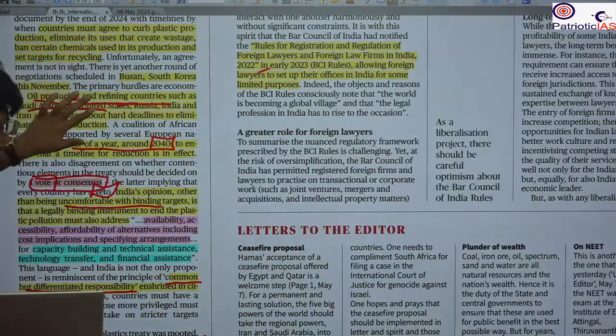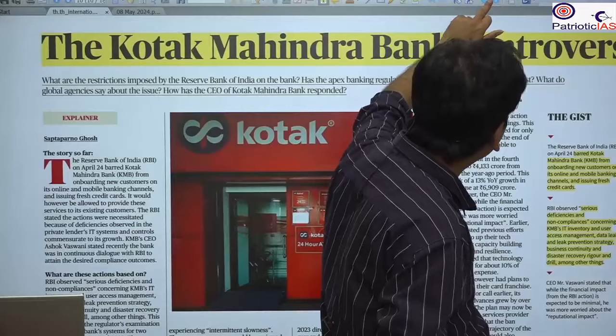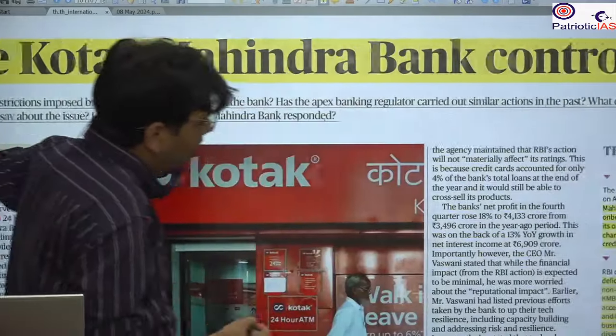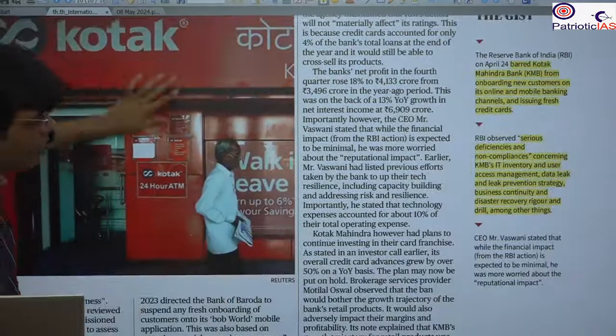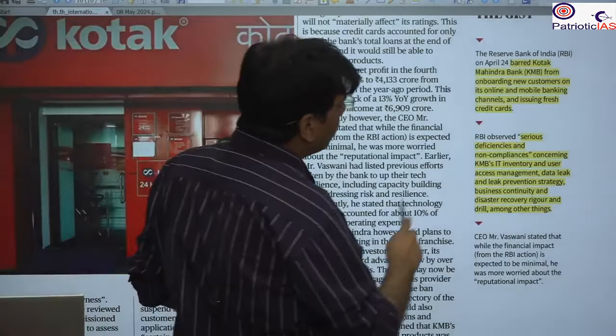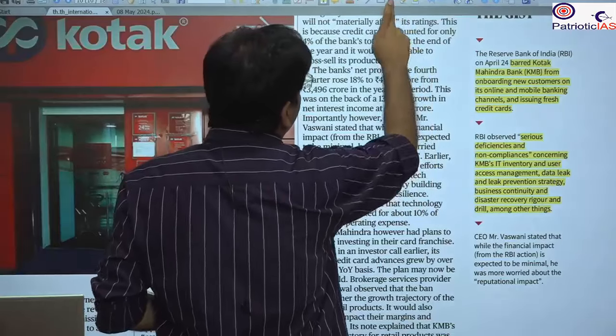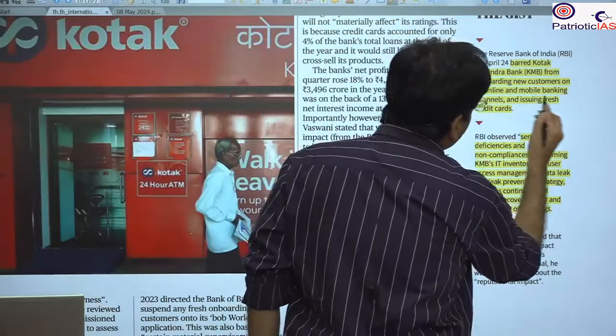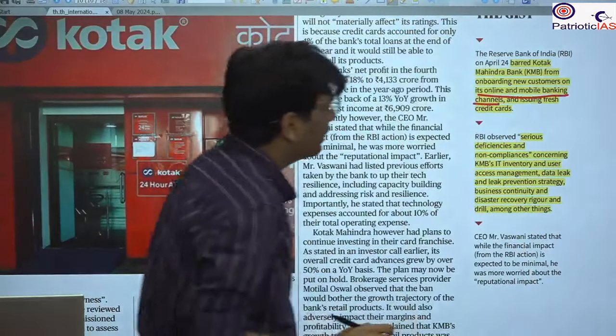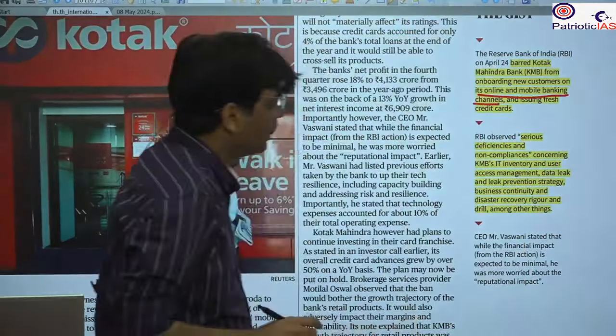The next important news that we are going to cover is the Kotak Mahindra Bank controversy. Here we saw that the RBI has barred Kotak Mahindra from many of its functions. For example, it has barred Kotak Mahindra from onboarding any new customers through online and mobile banking, so they cannot add new customers. They also cannot issue fresh credit cards.